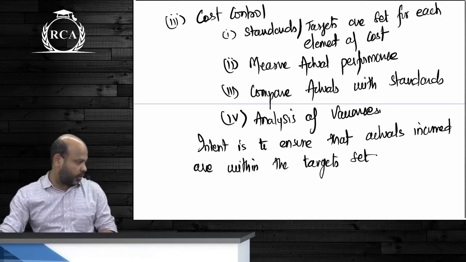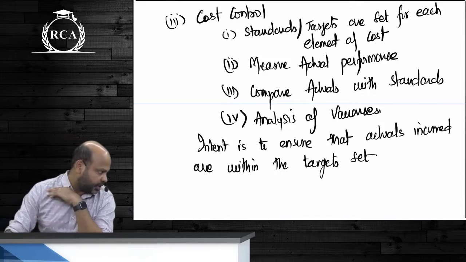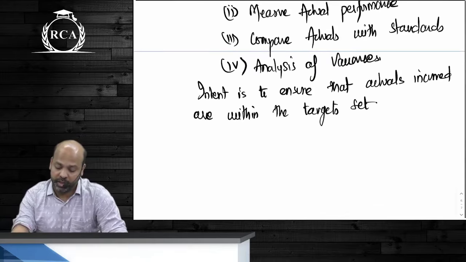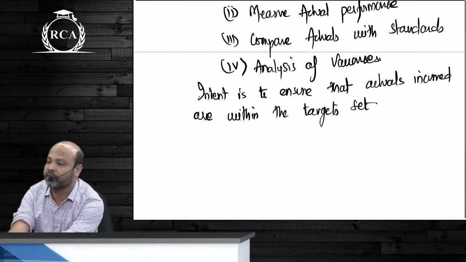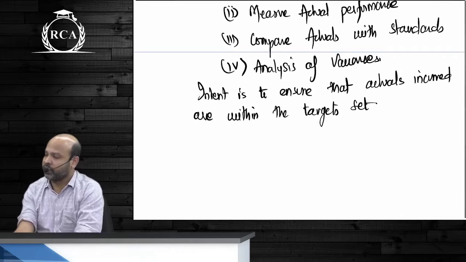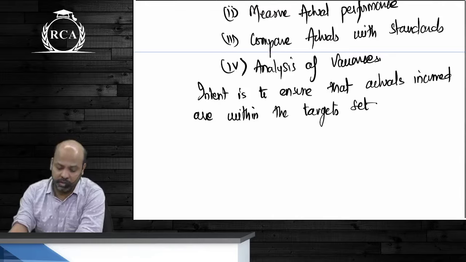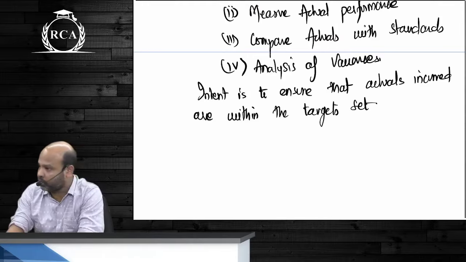Under cost control, you set standards or targets for each element of cost, measure the actual performance, compare actuals with standards, and then analyze the variances. Variance analysis is important so that you do not end up repeating the same mistakes again. Your intent is to ensure that the actuals incurred are within the targets set.